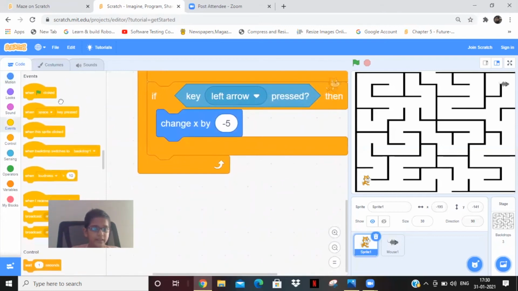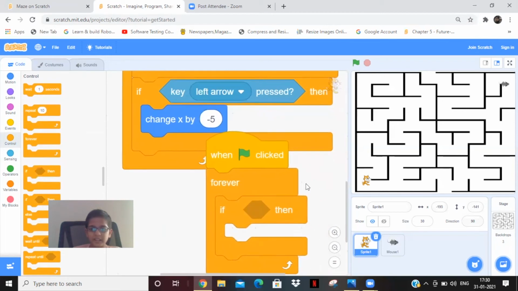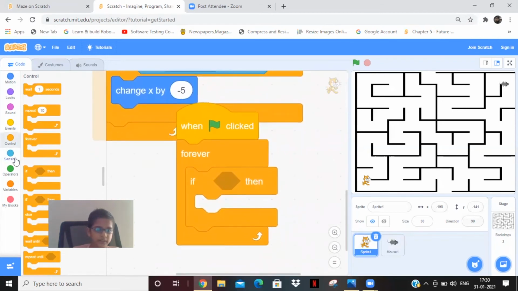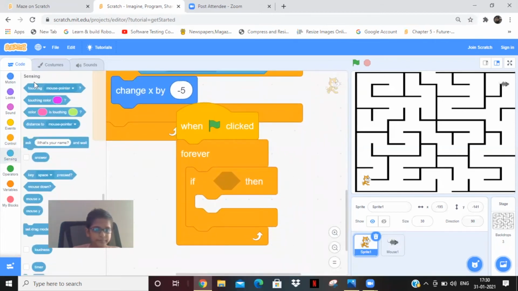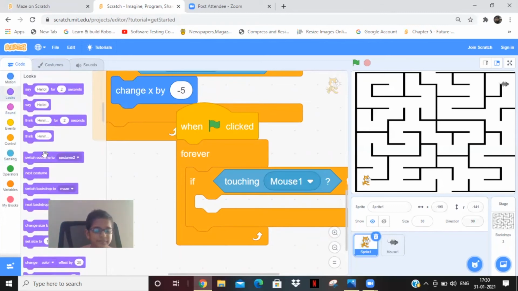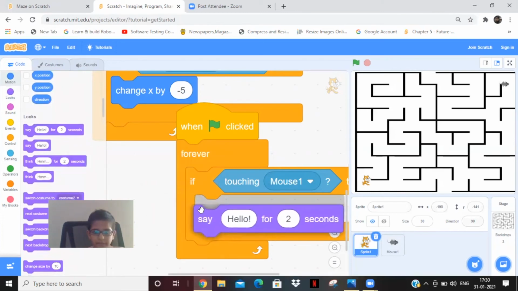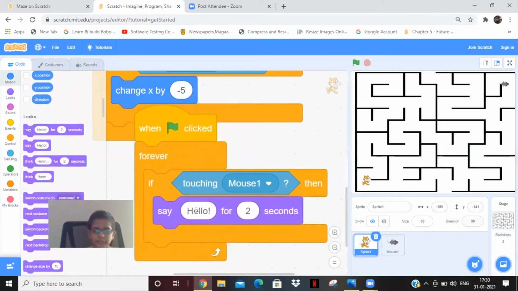Then take another green flag option and a forever block. Then take an if block, only one if block, and write here if touching mouse 1. Then take a say block and write there I got my food.